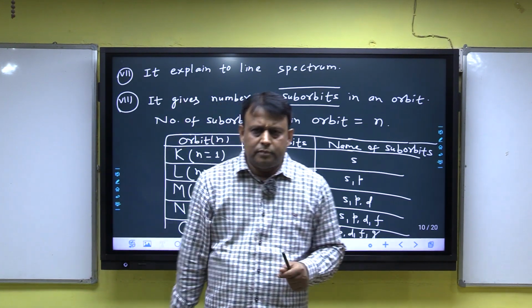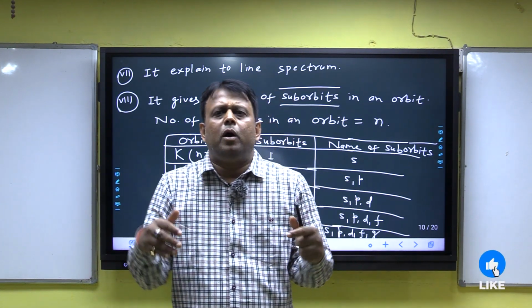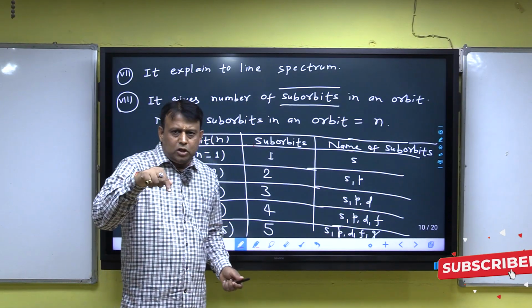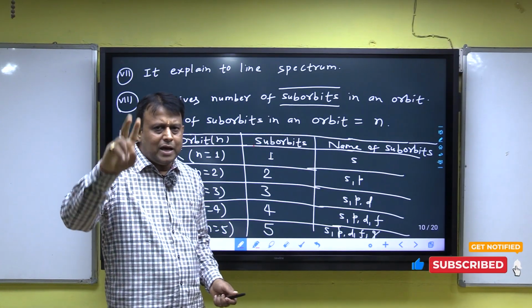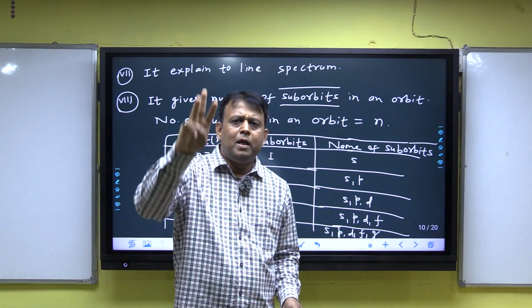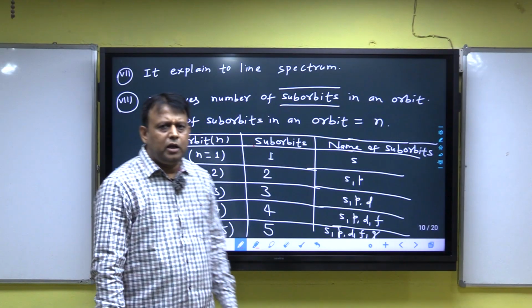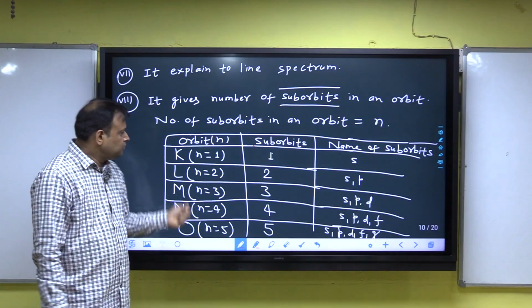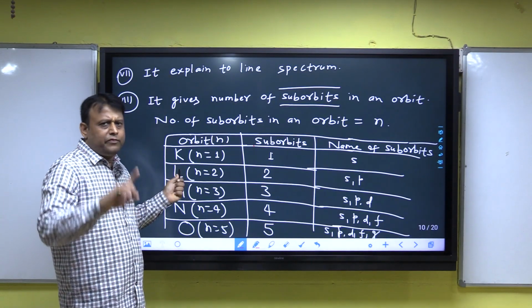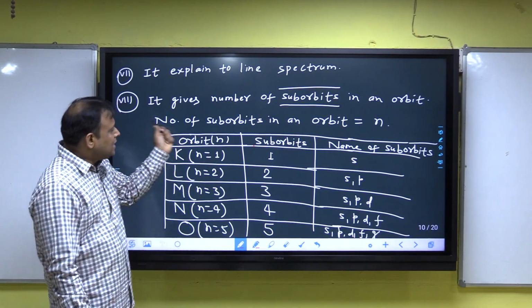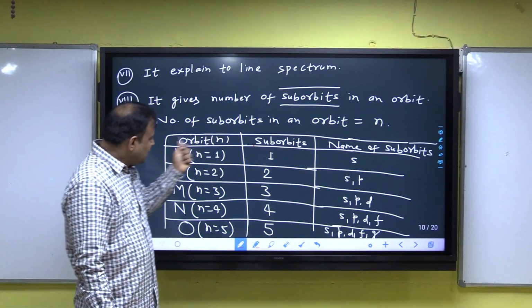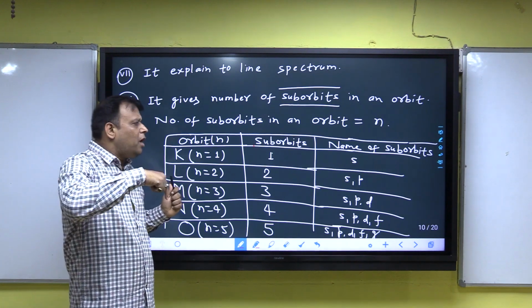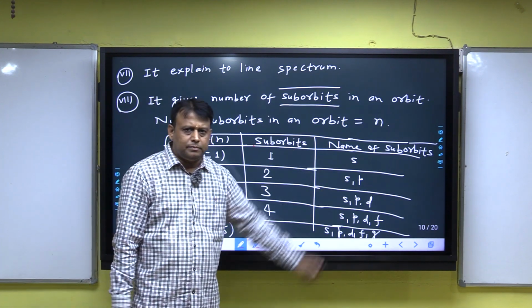In an orbit, the number of suborbits is equal to n. That is, in the first orbit, the number of suborbits is 1; second orbit, 2; third orbit, 3; fourth orbit, 4. Look at the board. K orbit: K is the first orbit, n is equal to 1, and the number of suborbits is equal to n. In K orbit, the number of suborbits is also 1, and the name of the one suborbit is S.